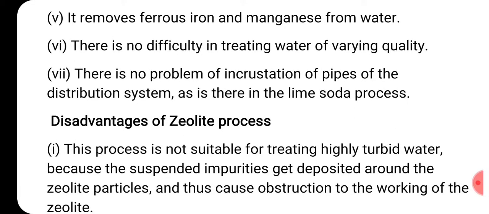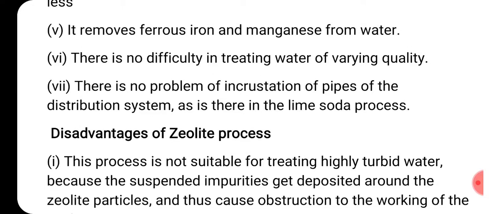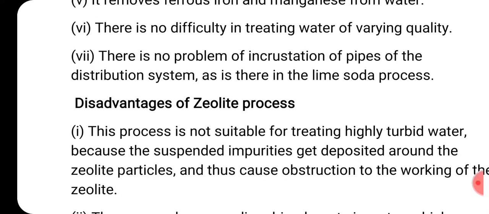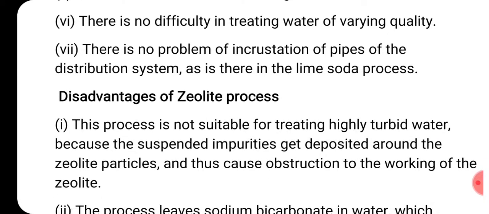So seventh one, there is no problem of incrustation of pipes. I had told incrustation in the last class only. In the previous part I have discussed. Incrustation means the formation of some layer inside the pipe. So that incrustation does not occur here. There is no problem of incrustation of pipes of the distribution system, as there is no lime soda process. Because of lime soda process, the incrustation problem takes place. But in zeolite, as there is no lime soda, incrustation will not be there.